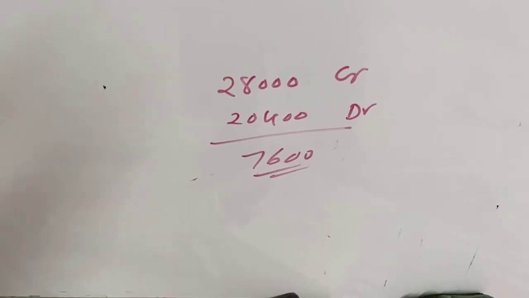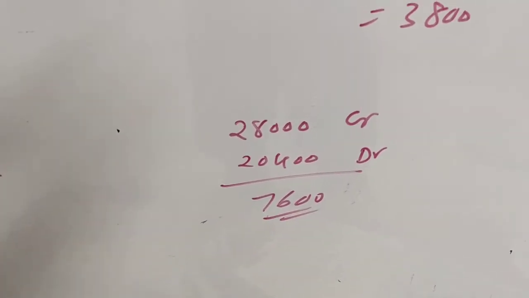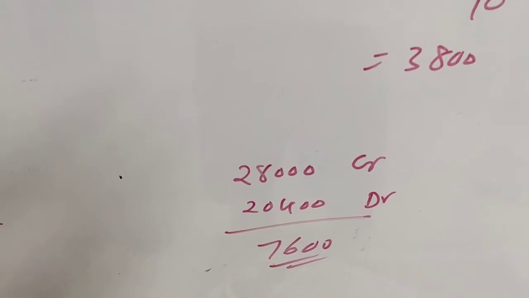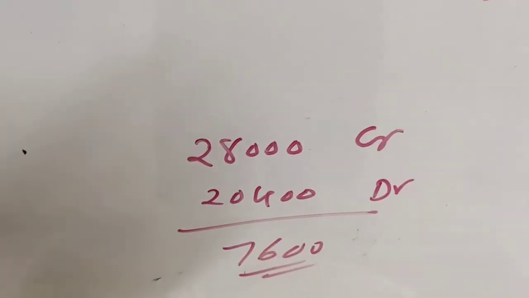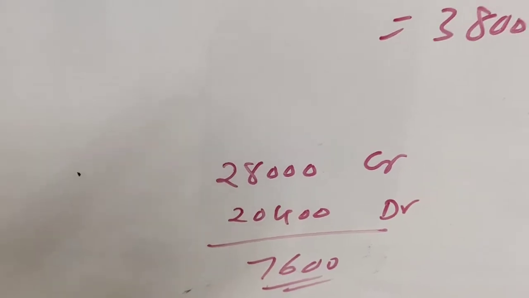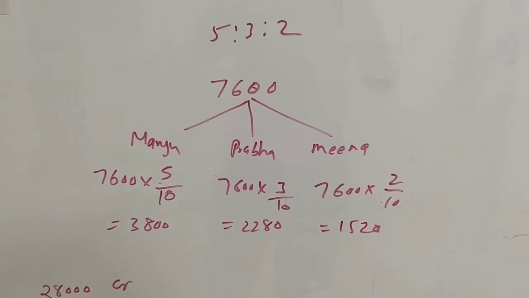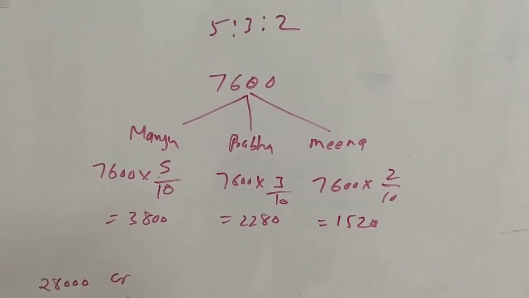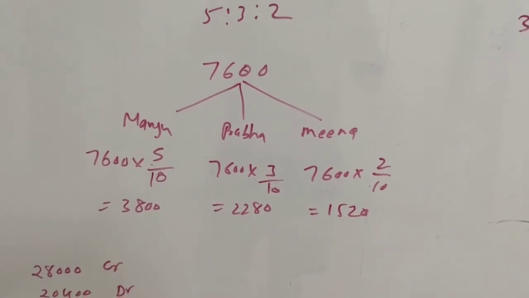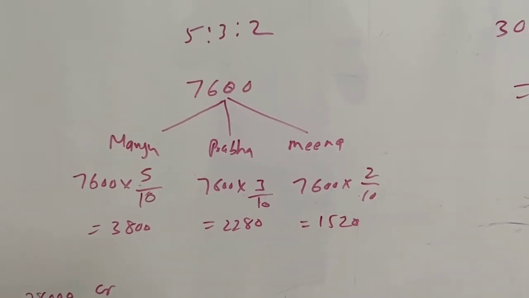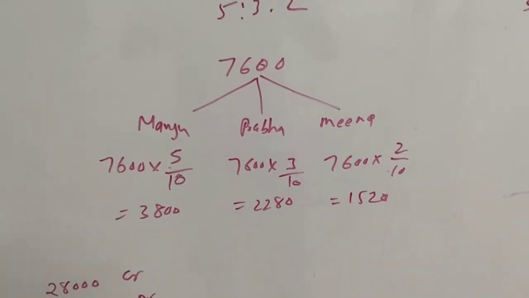Now this 7,600 is to be distributed among all the old partners in their old ratio, which was 5:3:2. Here it is, 7,600 for Manju, Prabha and Meena in 5:3:2: 7,600 into 5/10, 7,600 into 3/10, 7,600 into 2/10. The amounts come to 3,800, 2,280 and 1,520 respectively. This will be the distribution of profit on revaluation.